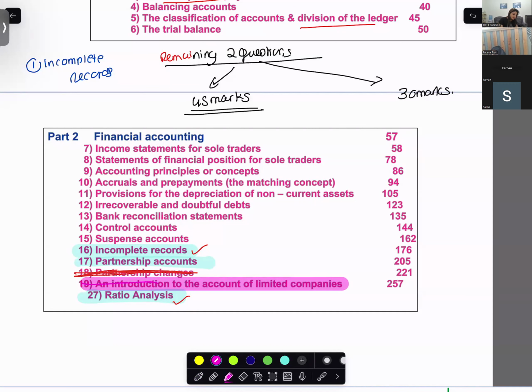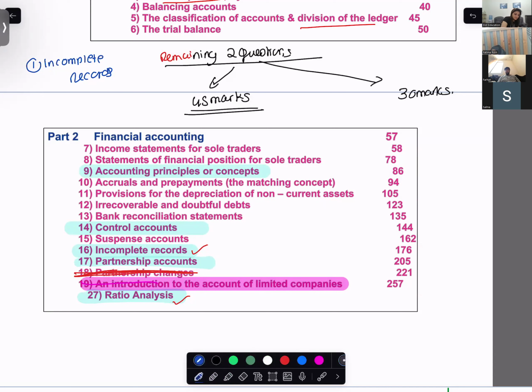So, incomplete record, partnership, ratio analysis, very high chances of control accounts reconciliation. So control accounts reconciliation and these accounting principles. These are the chapters that you definitely have to do.